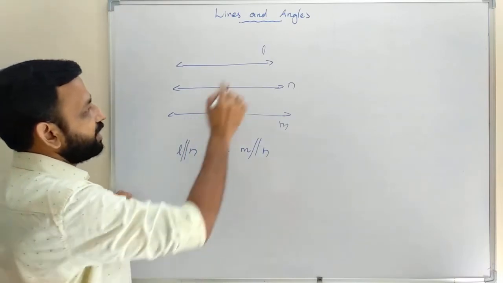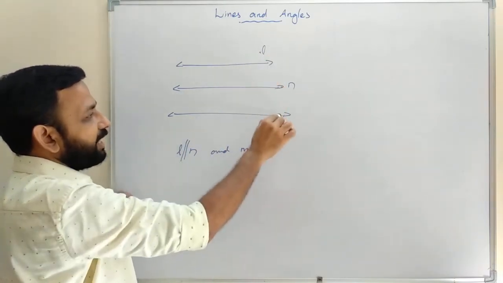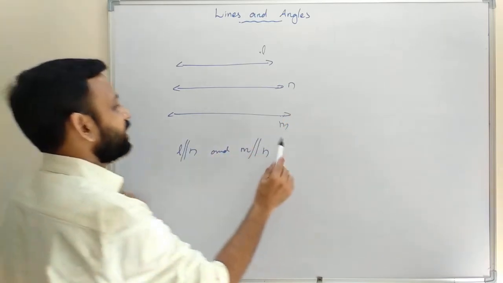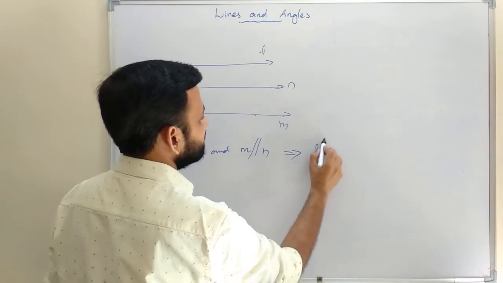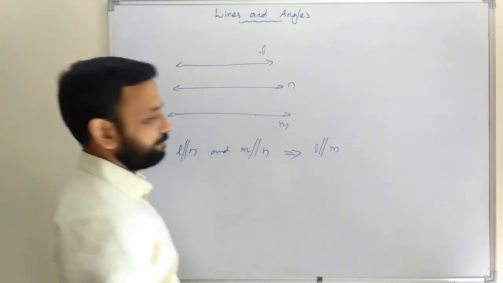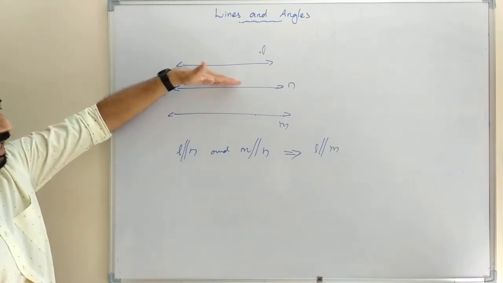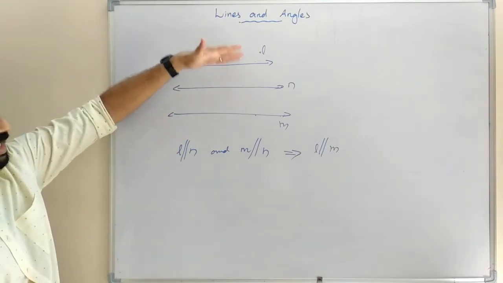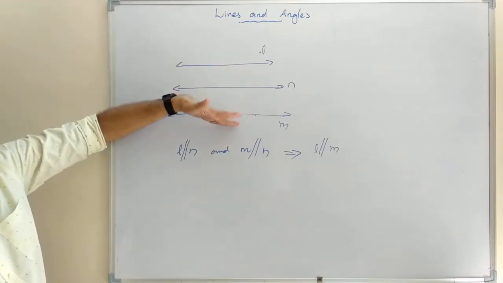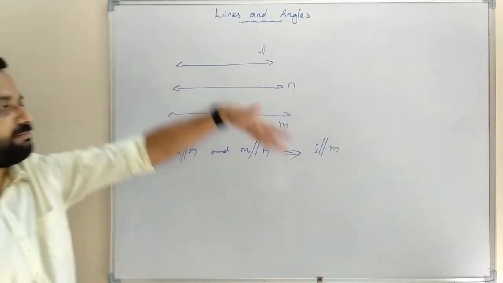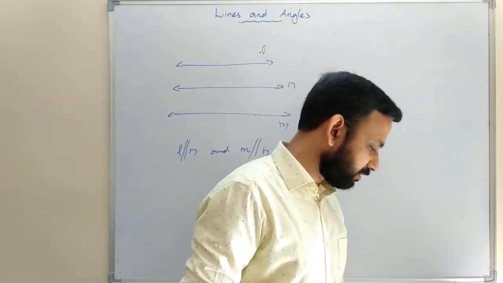So if L is parallel to N and M is parallel to N, that means L and M are parallel to the same line. Therefore, they are parallel to each other. Therefore, we can say L is parallel to M. So that is the theorem. Lines parallel to the same line are parallel to each other. So L parallel to N and M parallel to N implies L parallel to M. That is theorem 6. Write the statement also in your copy.